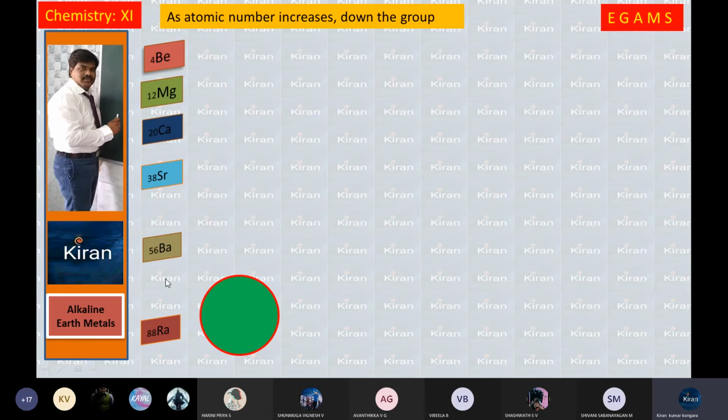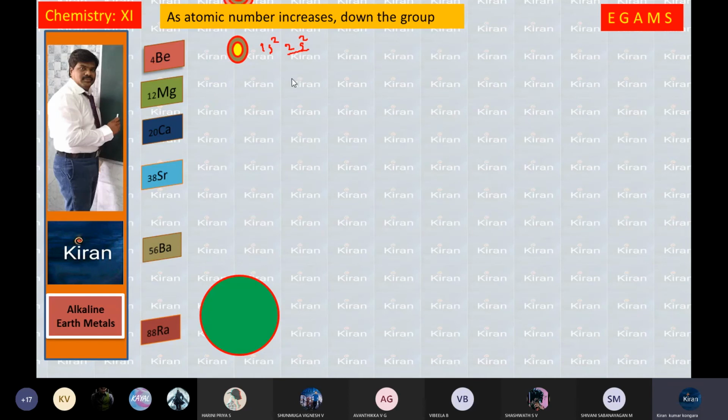From top to bottom in any group, the trend gradually increases. When you observe here, the beryllium atom has only two shells, 1s2, 2s2. Here, this red color border is the second shell.